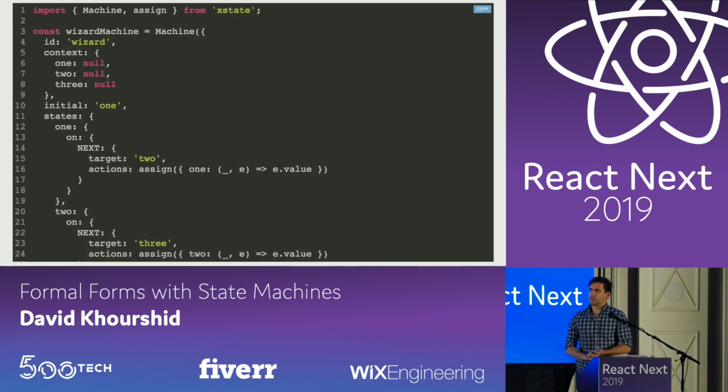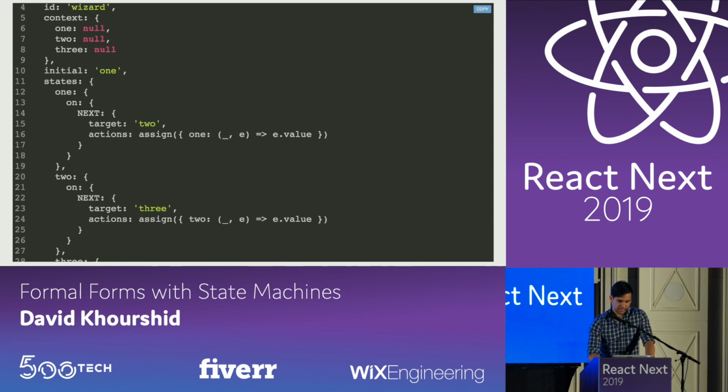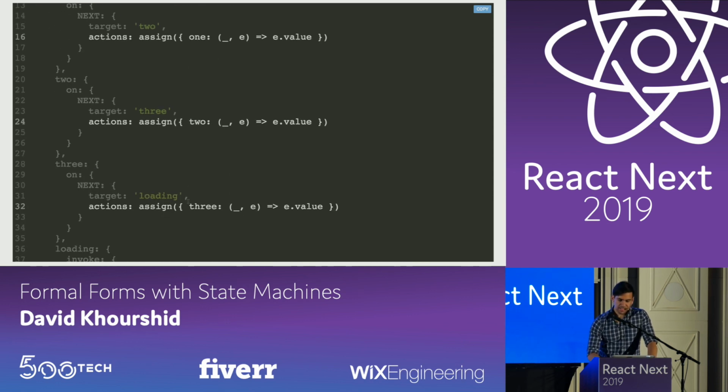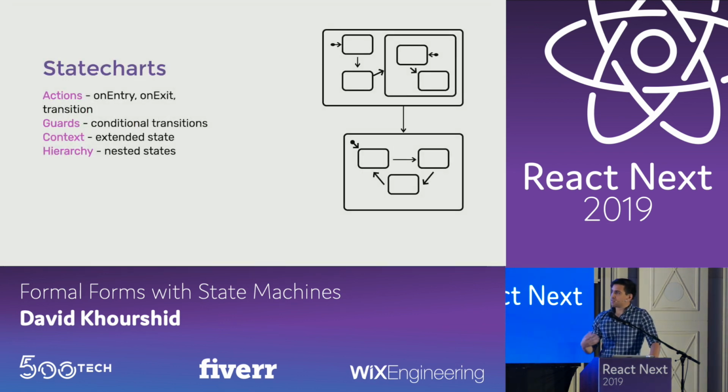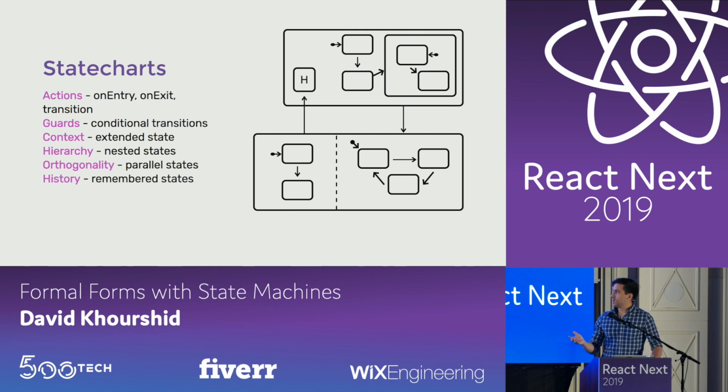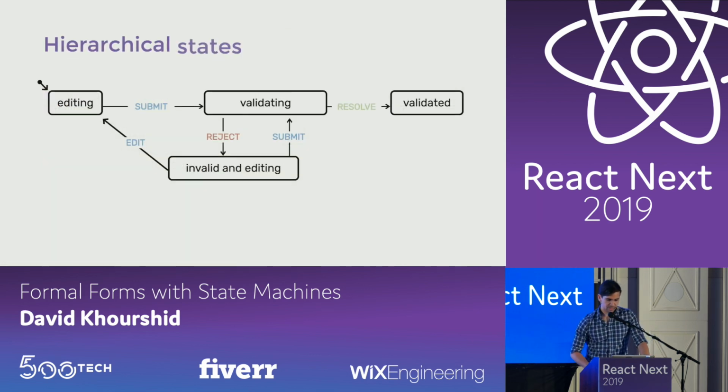So let's take another look at this wizard machine with our async validation. So now we have a bunch of things happening. We have our context, which is the state of each one of the steps, and we also have actions that assign to that context based on the events given to them. So there's also the idea of hierarchy, which is states within states, and orthogonality, which is parallel states. So I'll try to describe each of these real quick.